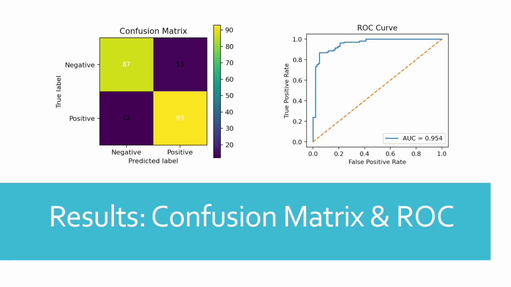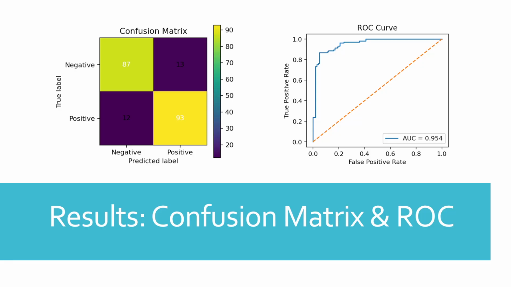Confusion matrix on the test set: the ensemble produced true negatives 87, false positives 13, true positives 93, and false negatives 12. These numbers indicate strong sensitivity, low false negatives with an acceptable rate of false alarms. The counts reflect a screening-friendly balance where missing true disease is minimized.